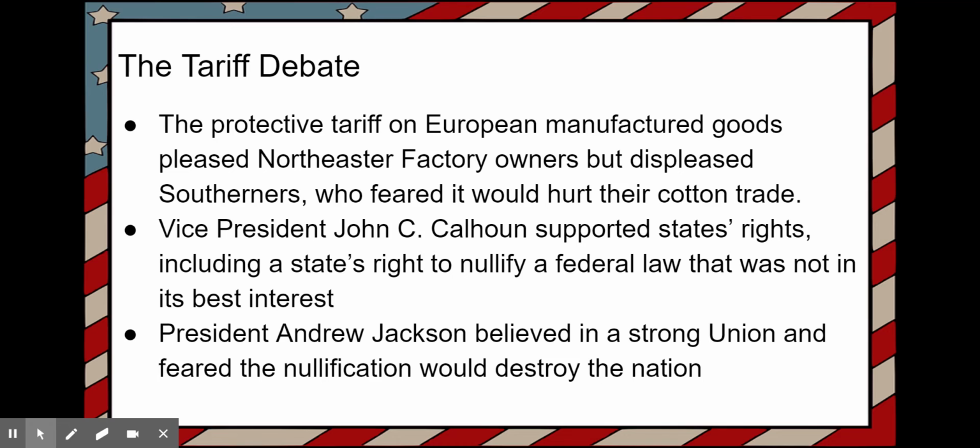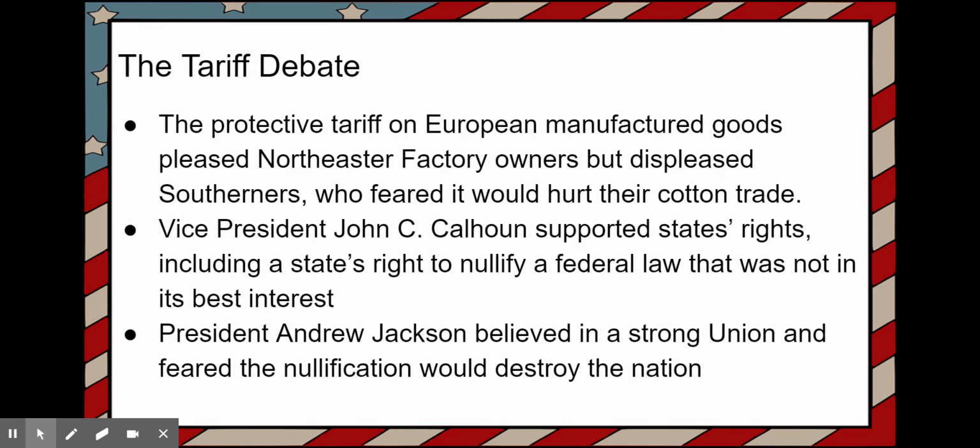Okay, so basically a tariff is a tax on imported and exported goods. It basically makes it harder to trade with Europe. All right, so that made it harder for the Southerners to get stuff out because Europe would have to pay a higher tax to get it in and out of the United States.